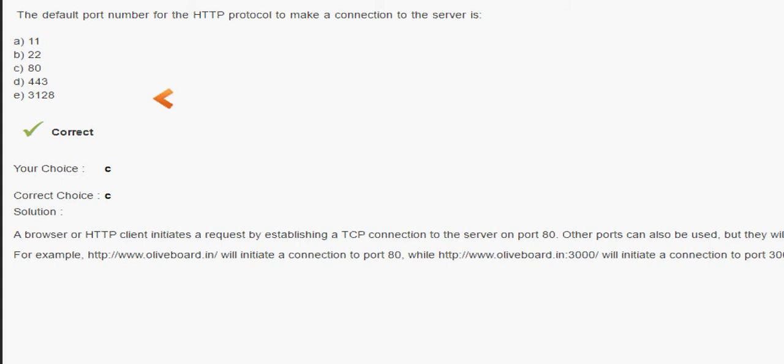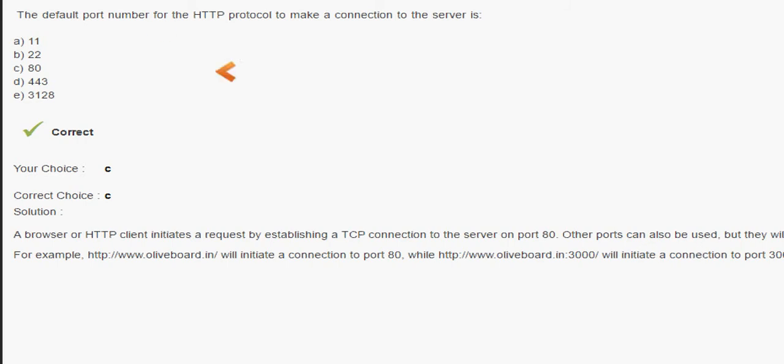You have to recite it many times. Please recite it, because you may see this question in any exam, maybe in any PO examination or any other exam, because this is the very simplest question we are discussing here. HTTP port: a client initiates a request by establishing a TCP connection to the server on port number 80. On the other side, other ports can also be used.